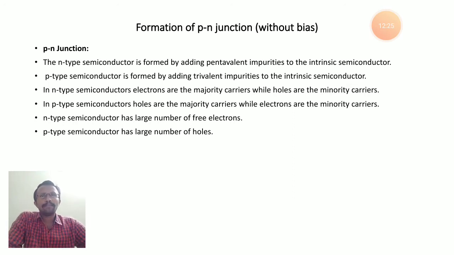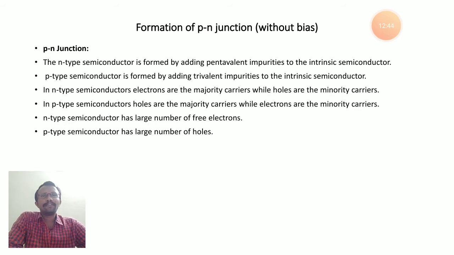So here, we can see one more time how to form an n-type semiconductor: by adding pentavalent impurity to the intrinsic semiconductor. So how to form a p-type semiconductor? By adding trivalent impurity to the intrinsic semiconductor.